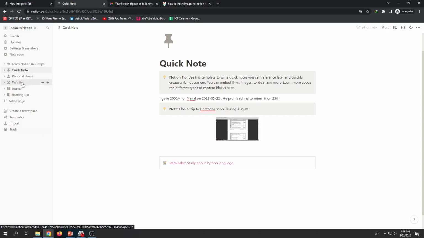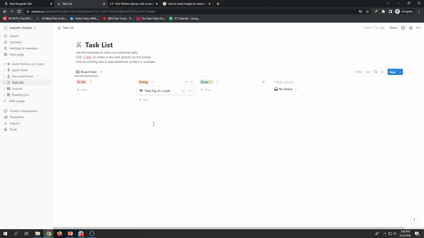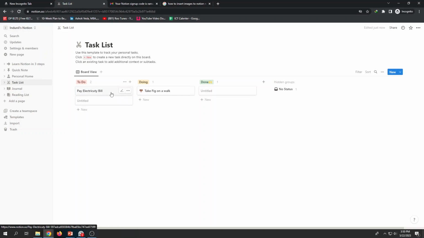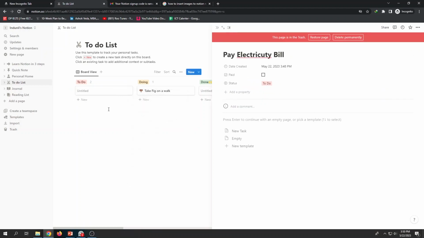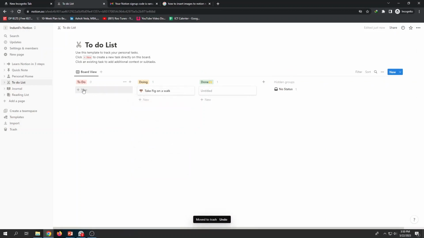Also, we can have this task list. Right. So if I go to that, I can arrange some tasks for me to do, just like the works to be done, to do, what to do. Now this is the to-do list or the task list. If you wish, you can edit this as to-do list or whatever thing. I can say what are the things to be done. So I can manage my things. I'll just delete this as well. I'm preparing a new one.